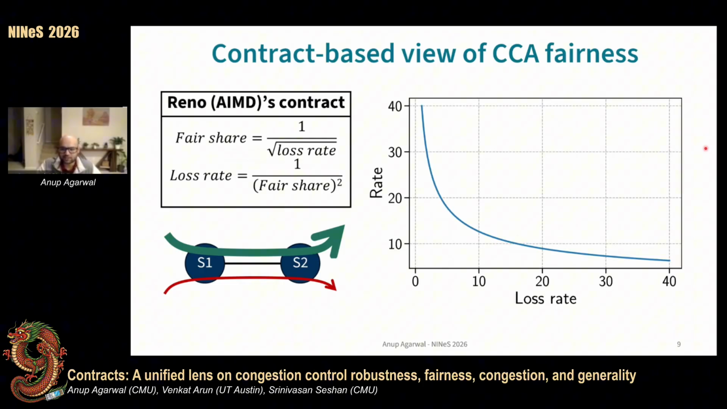So here I've just plotted the contract with loss rate on the x-axis and rate on the y-axis. Now, when flows are running on this network here, they have some current sending rate and are observing some loss rate. Now, to update their rate, flows use this contract to compute a target sending rate corresponding to their measured loss rate. Flows that are above target reduce their rate, and those below target increase their rate, so that eventually all flows converge to the same rate.